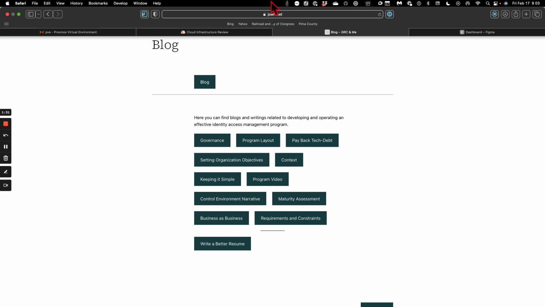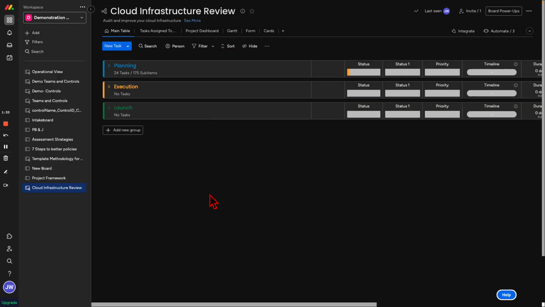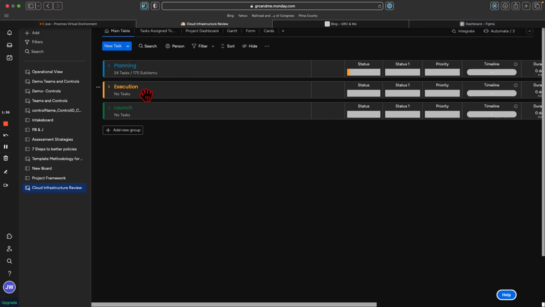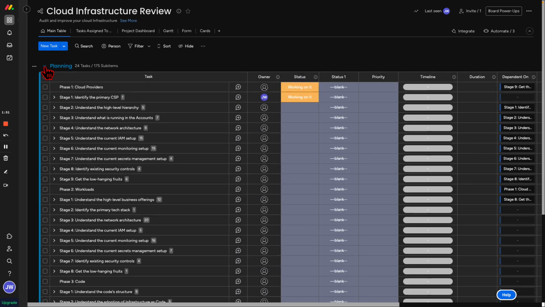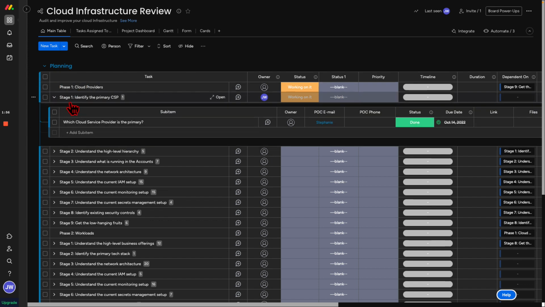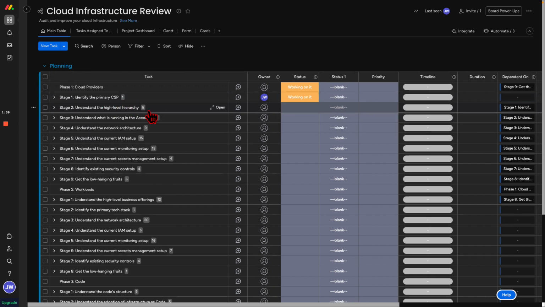But let's hop back to the Monday.com board and talk about cloud infrastructure review. This process walks us through the cloud infrastructure that an organization might have and how they have it in place. And we're going to start to use Monday.com to do our project management around this. So we're going to open up our planning. Now, we have some phases and stages and steps. Steps are inside of the stages, right? So you can see here, this number highlights how many steps are inside each stage. So phase one has 9 stages with lots of steps in each subcategory, right?